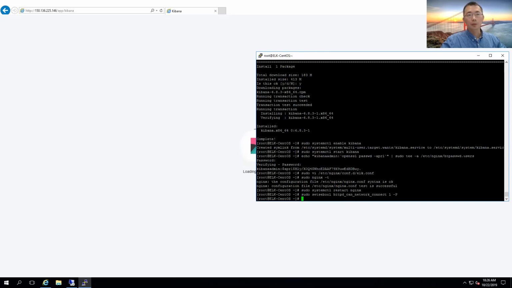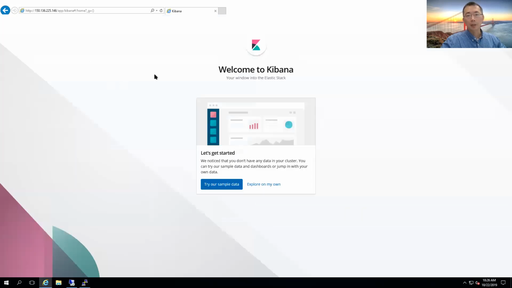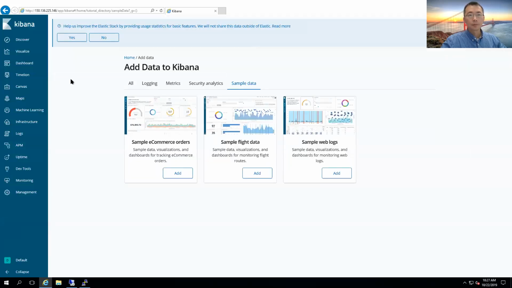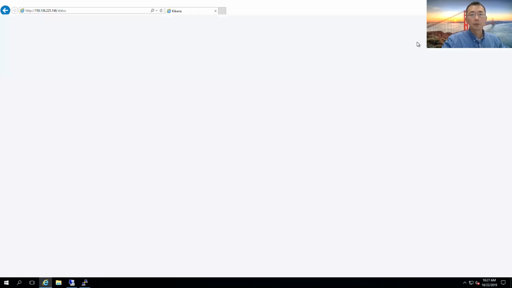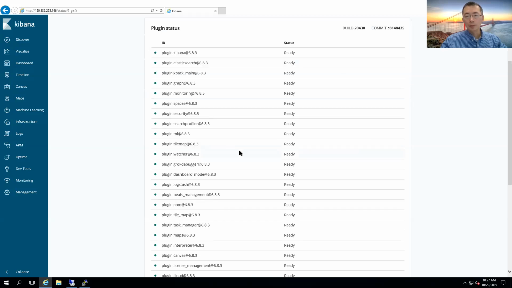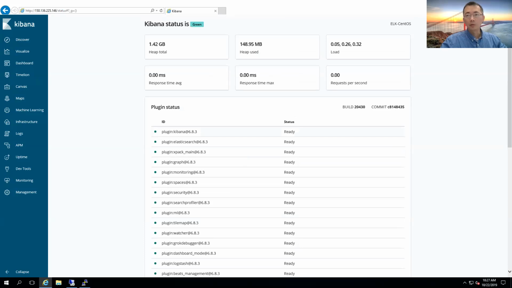We don't need to stop here. We can continue. I don't know if the IE is fully... Oh, this looks fine. So now it's ready. Let's try out some sample data. The one page you may want to check is the status. On the status page, you can see how many used, total, tracking status already. Perfect. That's exactly what you want to see here.